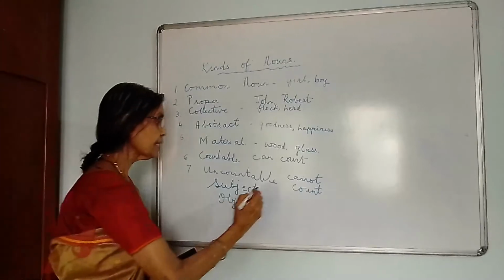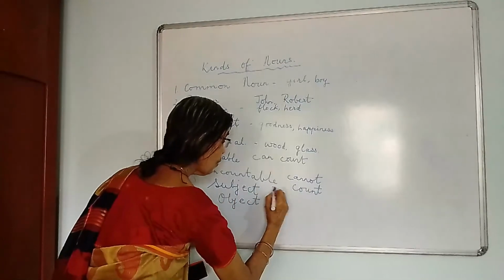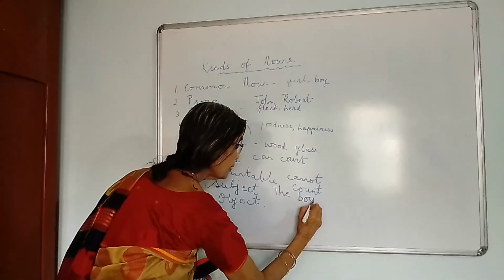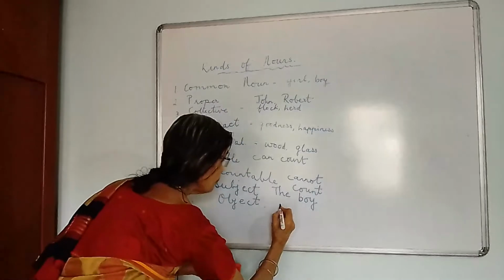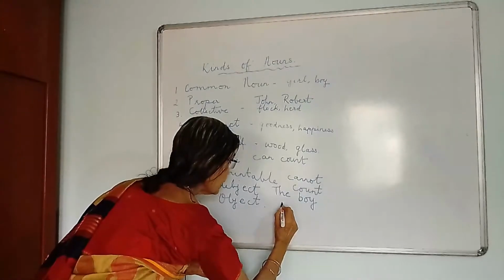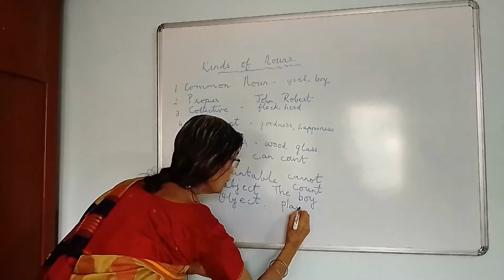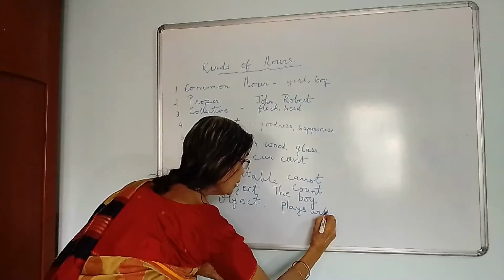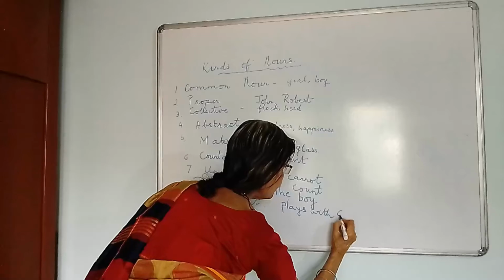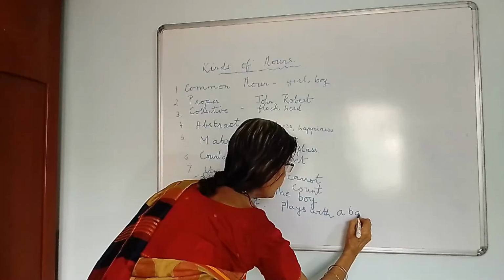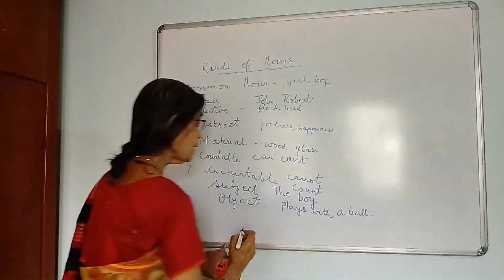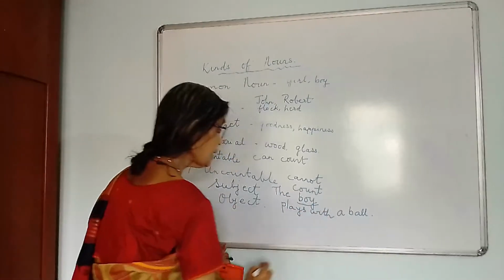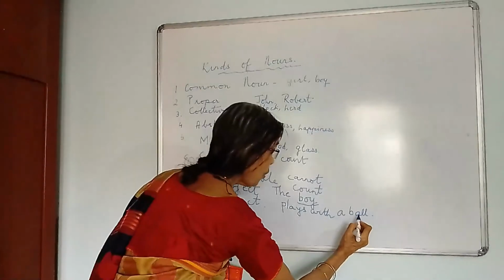For example, we say the boy plays with a ball. Now here the noun is the boy and the ball.